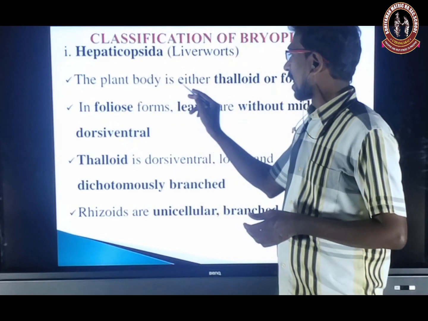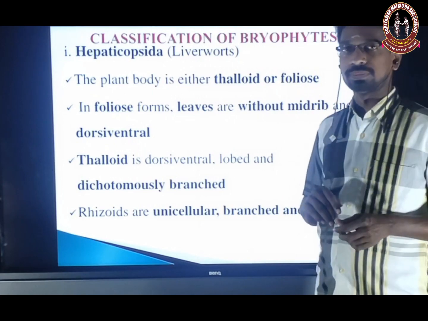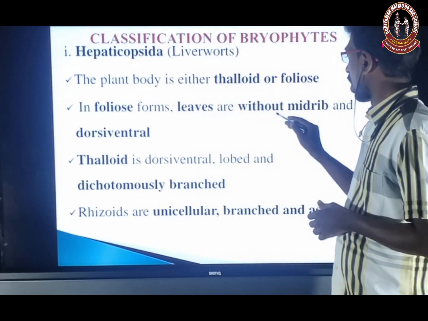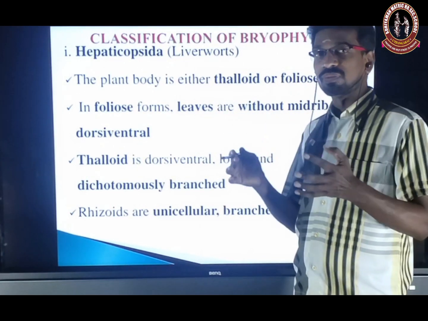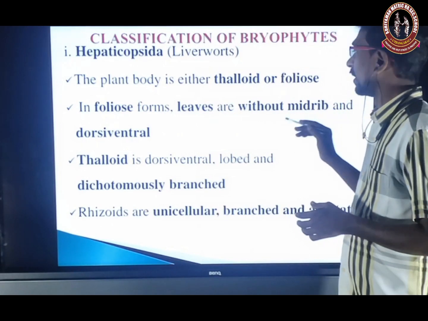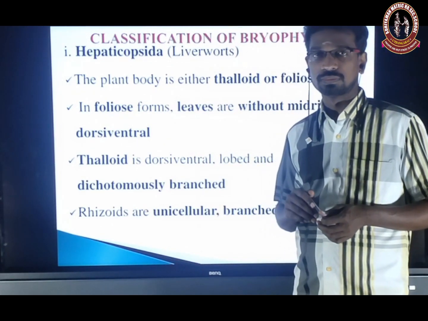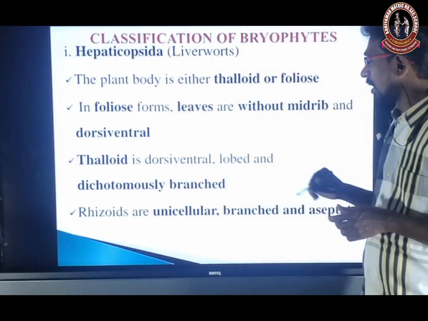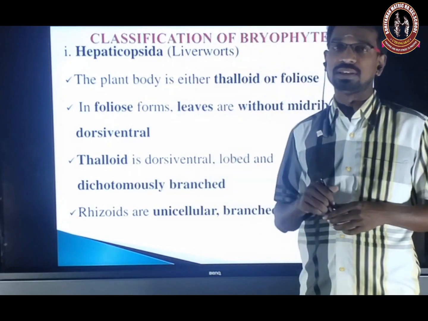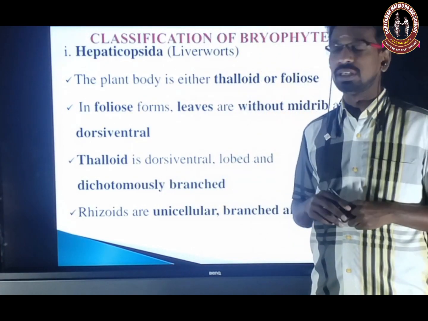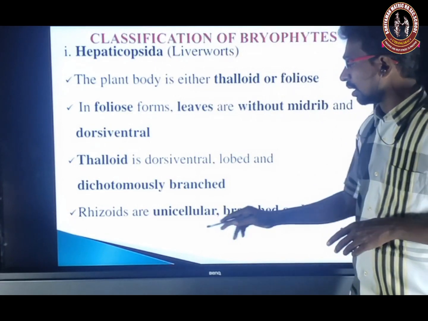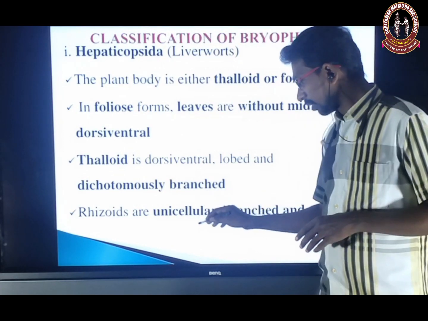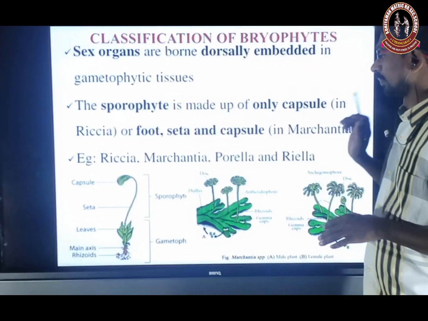First one, Hepaticopsida. The plant body is either thalloid or foliose. It may be thalloid or foliage-like. In the foliose form, the leaves are without a midrib and not dorsiventral. The thalloid form is dorsiventral, lobed and dichotomously branched, that means two branches. Rhizoids are unicellular, branched and aseptate.